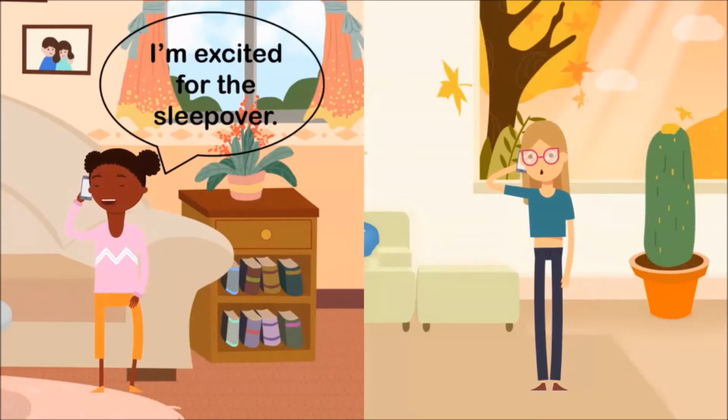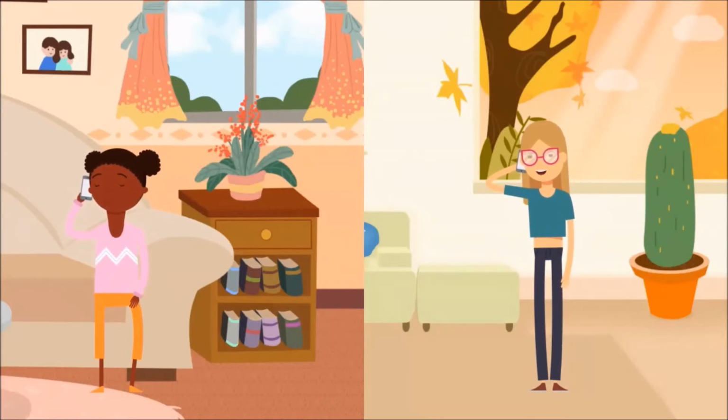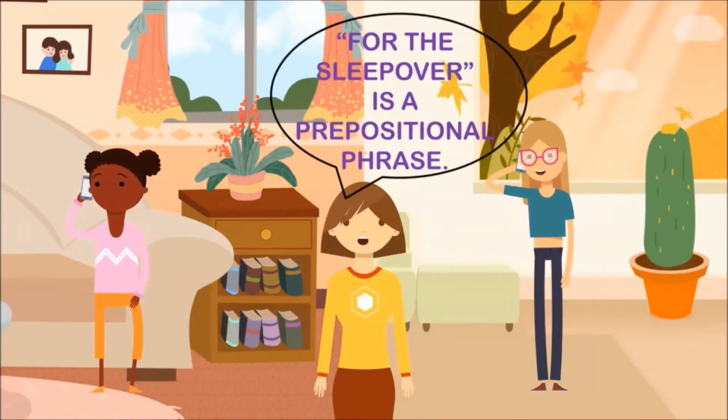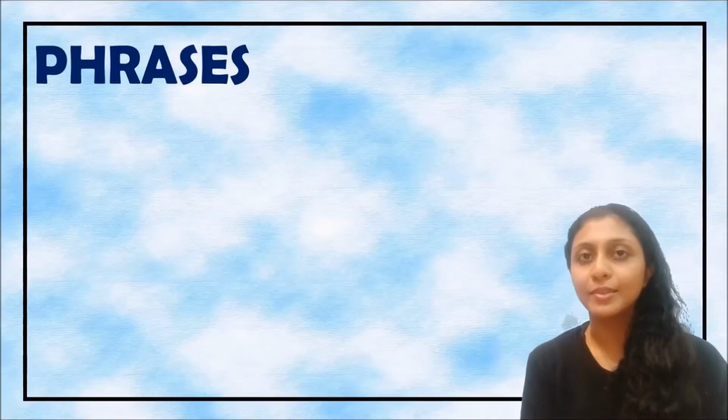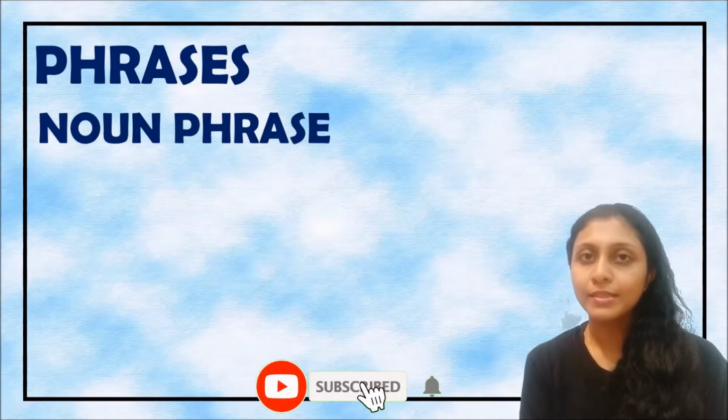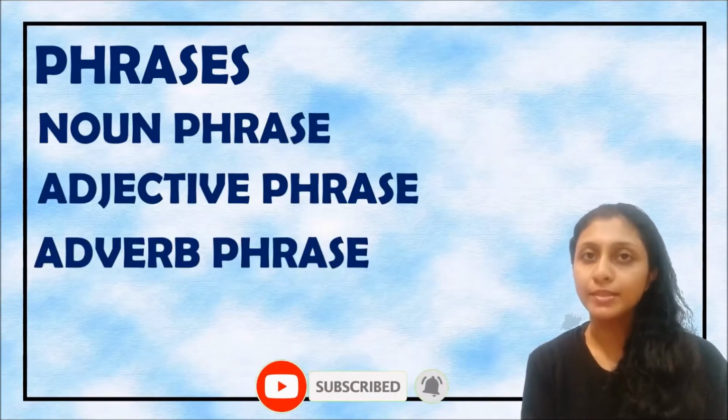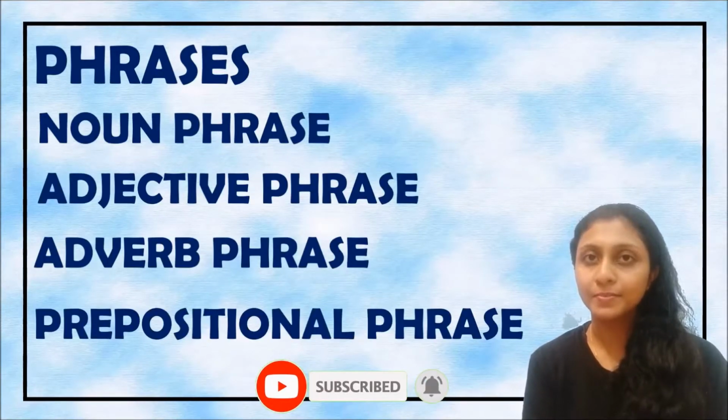I'm excited for the sleepover. For the sleepover is a prepositional phrase. The different types of phrases in the English language include noun phrases, adjective phrases, adverb phrases, and prepositional phrases.